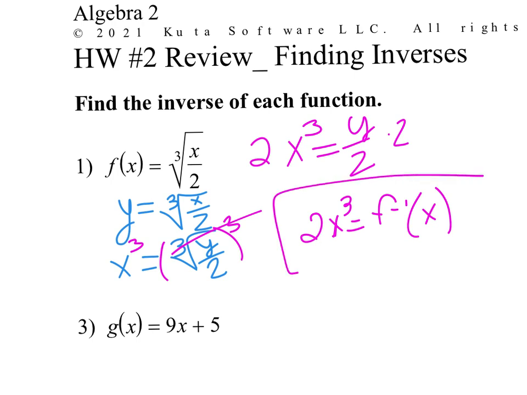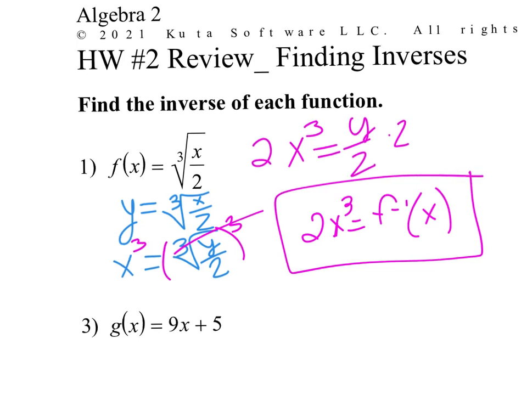Make sure you have the right notation. Conceptually, we had divide by 2 being the first thing, so now multiplying by 2 is the last thing. Cube root is the last thing, so a cube is the first thing.